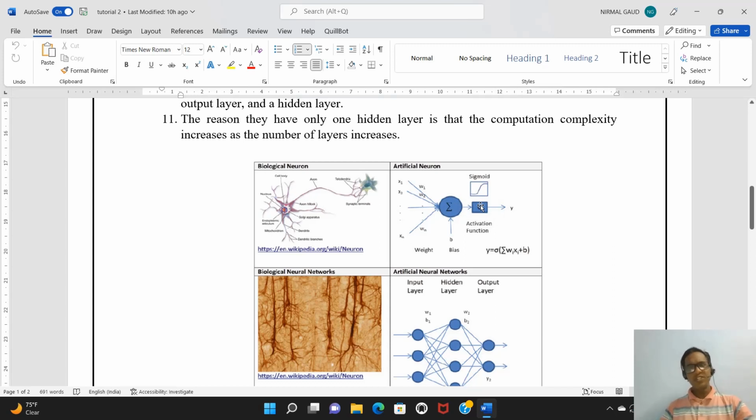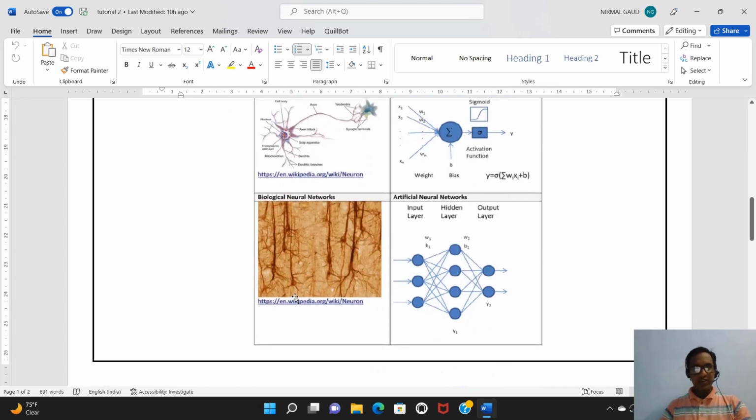An activation function can be any nonlinear function. Here I have taken the sigmoid function, and y is your output. So the value of y is the activation function, that is sigmoid, here is the sigma sign, and inside we are giving the summation of wi into xi plus b, that is the bias.